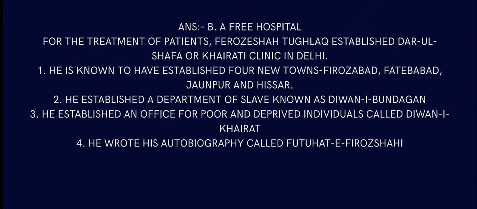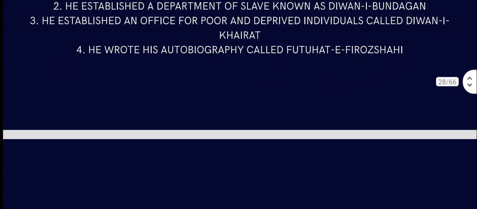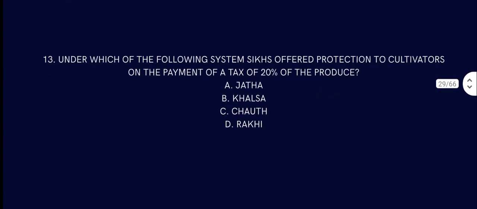He established a department of slaves known as Diwani Bandegan. He established an office for poor and deprived individuals called Diwani Khairat, and he also wrote his autobiography called Futuhat-e-Firuz Shahi.